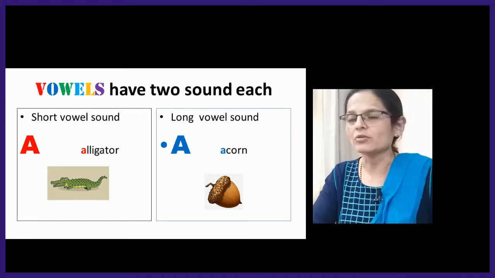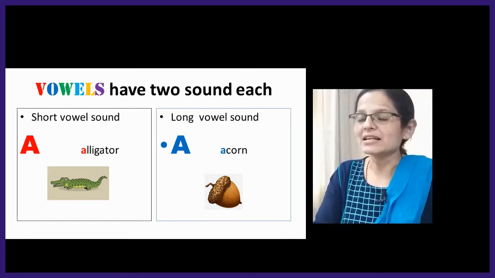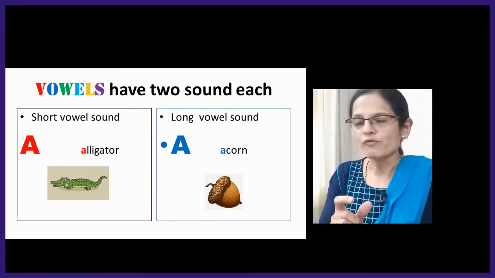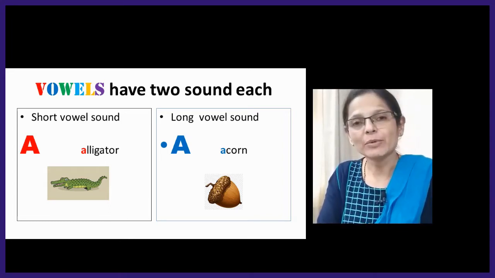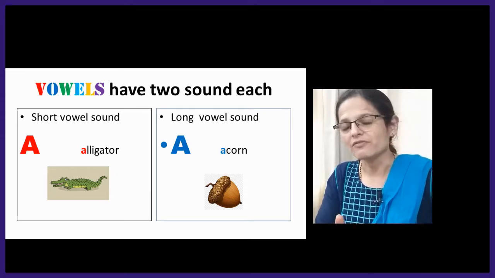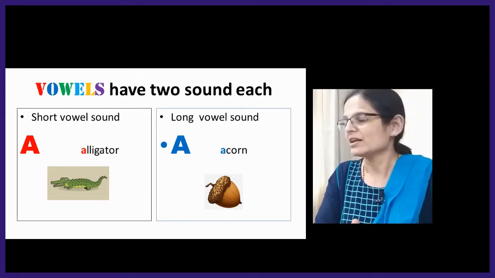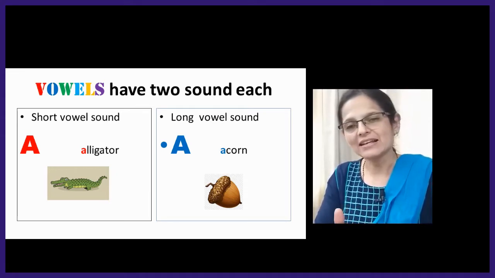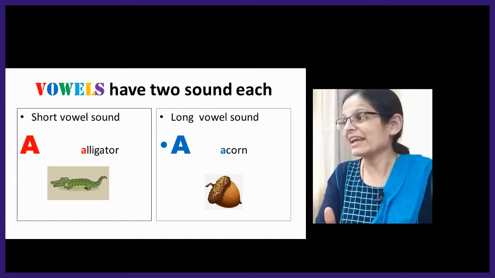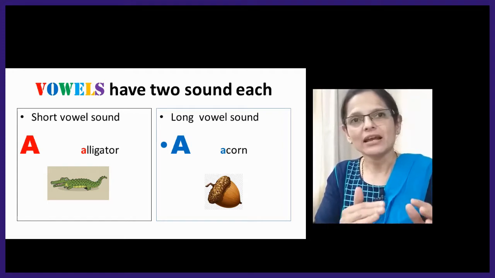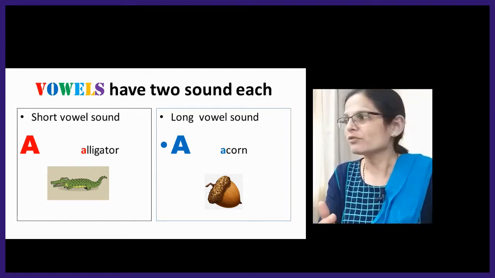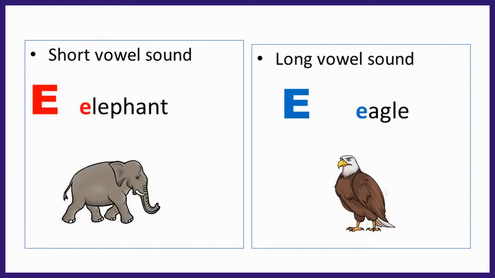But the long sound of the vowel is just like the alphabet. How we say the alphabet A, we call it A only. So it will be pronounced A. Here we can say A, acorn. So the difference between A alligator and A acorn or A alien: the short sound is A, and the long sound takes the sound of the alphabet.